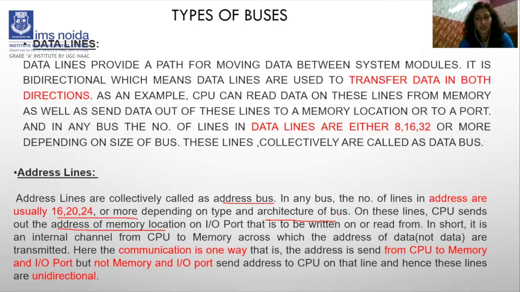Read out this line again. On these lines, the CPU sends out the address of the memory location or the input output port that is to be written or read from memory.